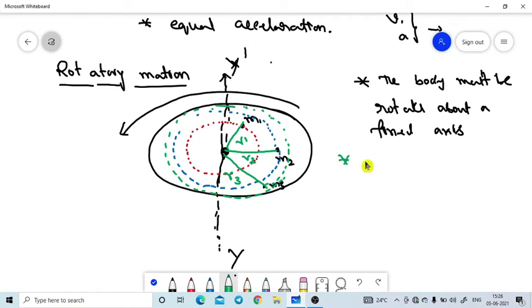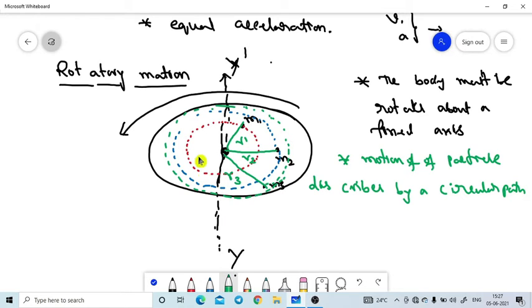Every particle rotates about the fixed axis, and the motion of each particle is along a circular path.